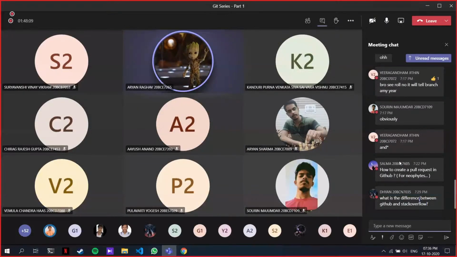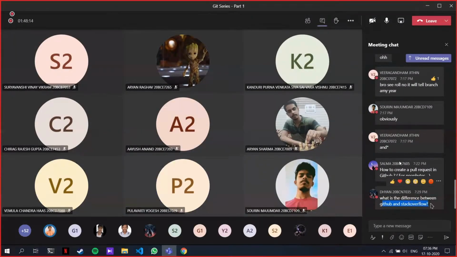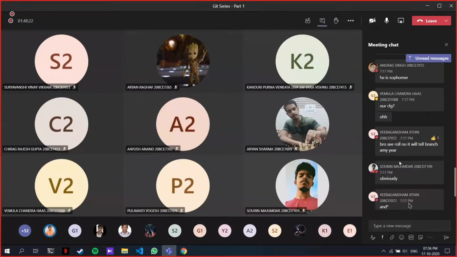Okay, so someone asked what's the difference between GitHub and Stack Overflow. They both are not even closely similar. Stack Overflow is where you ask all your questions. GitHub is where you work on different projects. Okay, any other questions, guys?